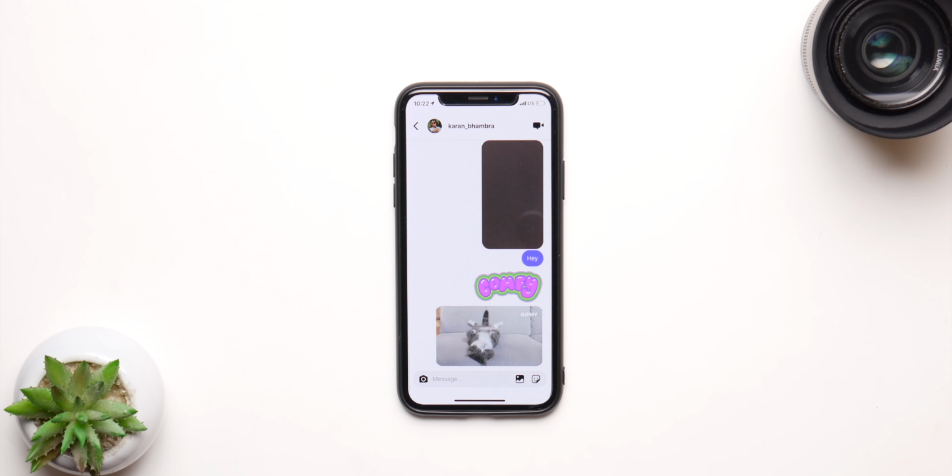Now talking about the app itself, it wasn't really necessary for Insta to come out with an application just to send messages. I mean, the whole reason we love Instagram is the ability to share stuff right inside the application with people, and this thing doesn't have that. It is just messages and snaps and pretty much it. It's basically Snapchat, in my opinion, for your close friends. Now Facebook also did this with Messenger, and that works to some extent because that has other functionalities, but this thing does not. And I don't think it's gonna work out for Insta. As I said, it's like Snapchat, and we know Snapchat is on the decline. All this application does is send and receive pictures and send messages, and that is pretty much it.